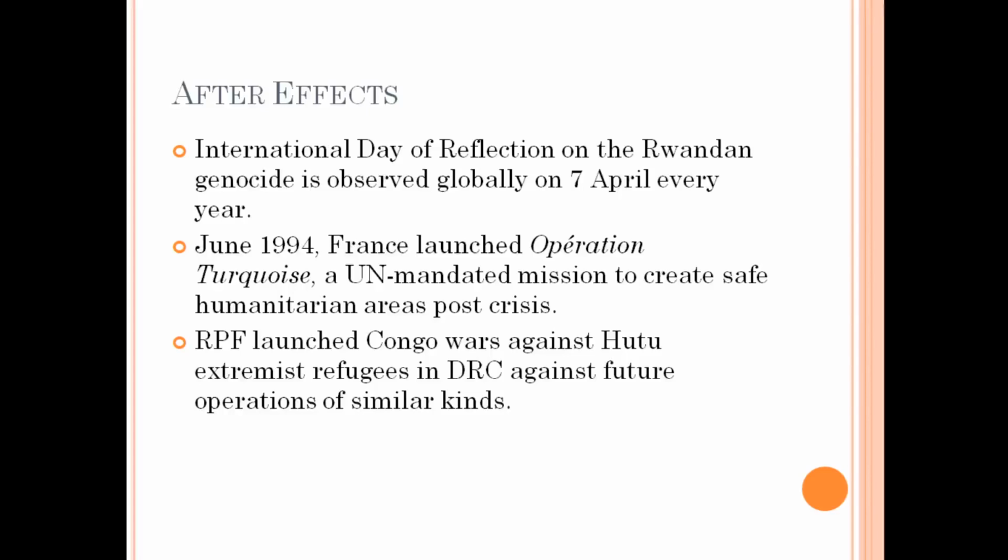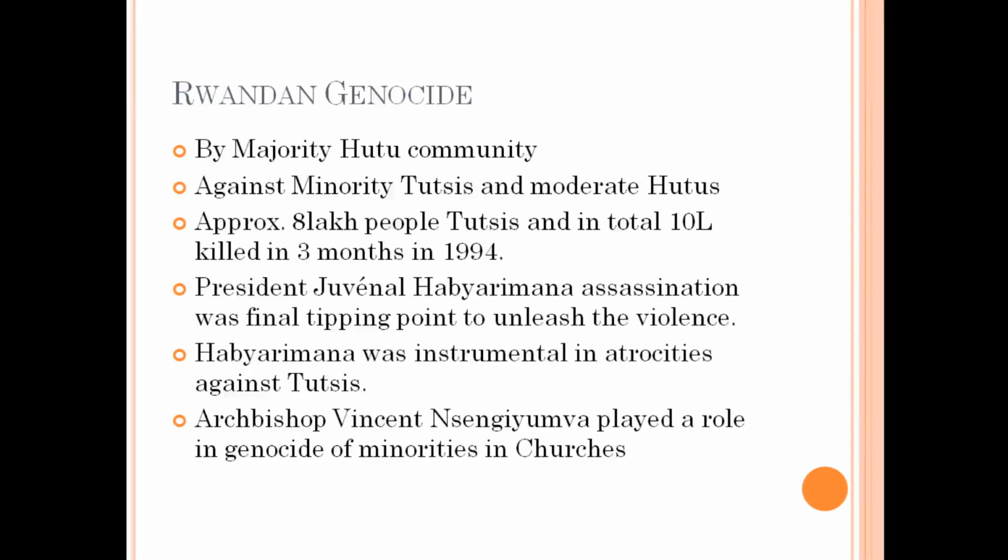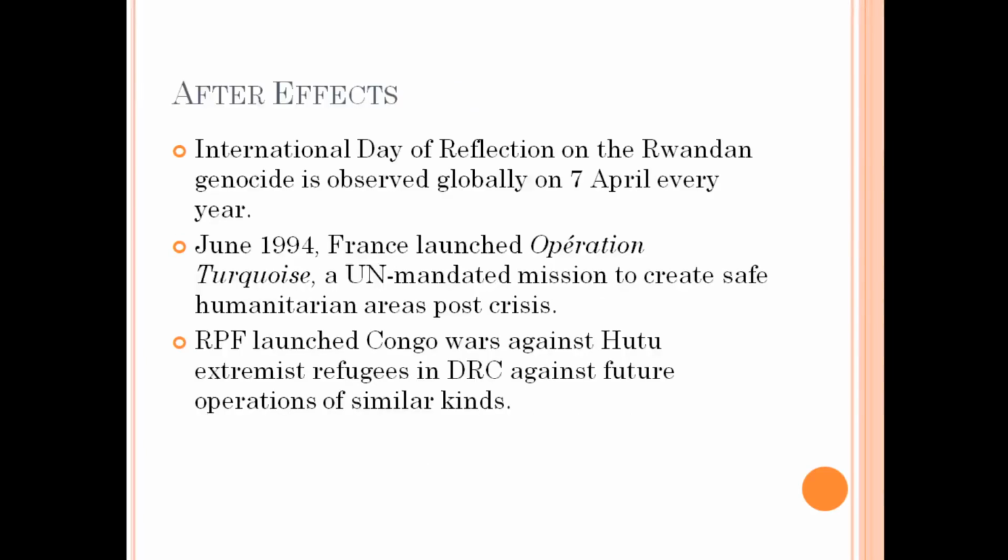When they took over the government in Rwanda, the ex-government, that is of President Juvenal and his close confidants, escaped into Congo. Congo is a neighboring country of Rwanda. They escaped into Congo and had been planning regrouping there to launch a counter attack on RPF. It is because of this threat that RPF realized that we cannot let our country go into further genocides, because if they come back, violence will happen once again. They launched the two Congo wars to assassinate and take final action against the exiled government of Juvenal.